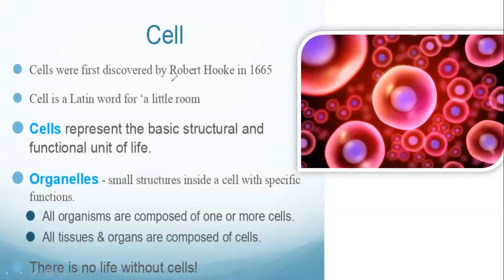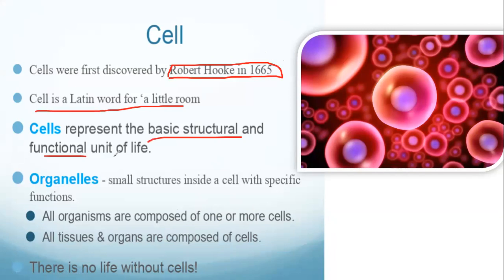The cells were first discovered by Robert Hooke in 1665. The term cell comes from a Latin word meaning little room. As I said, the cell represents the basic structural and functional unit of life. It is a minute unit of our body, and it is the basic structural and functional unit of life. Okay, so there are two cells, both from plant and animal, plant cell and animal cell. So the cell consists of certain components known as organelles.